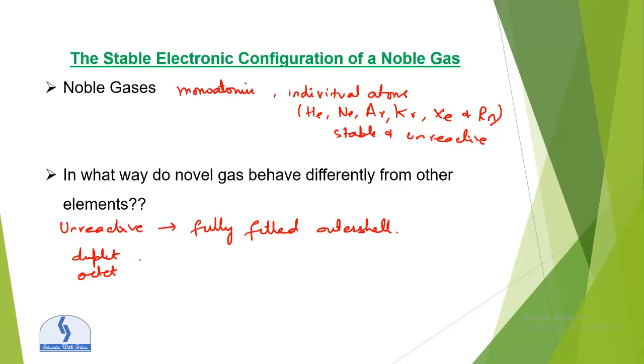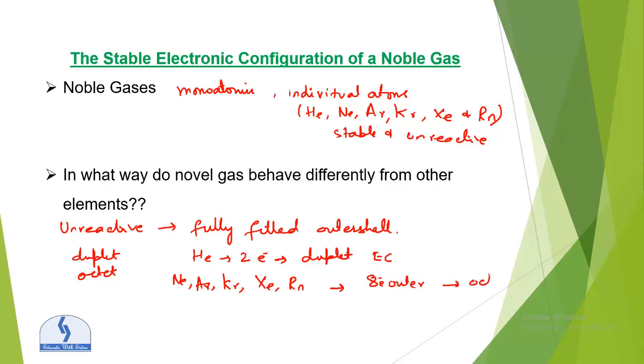For example, take helium. Helium has two electrons in its outermost shell, so it has completed the duplet electronic configuration. The rest, neon, argon, krypton, xenon and radon, have 8 electrons in their outermost shell, so they have completed the octet electronic configuration.